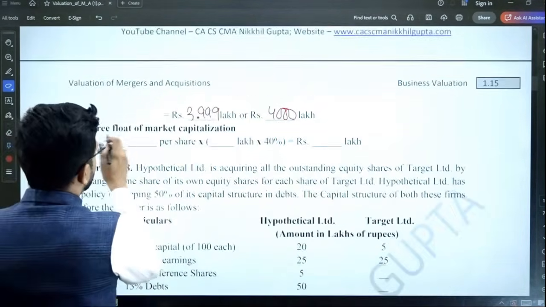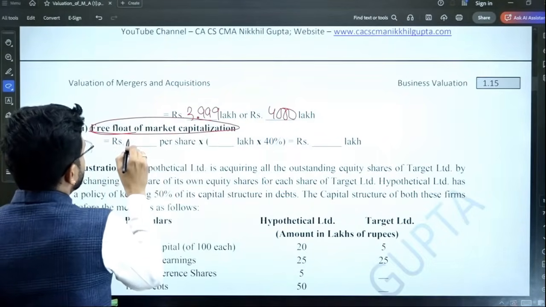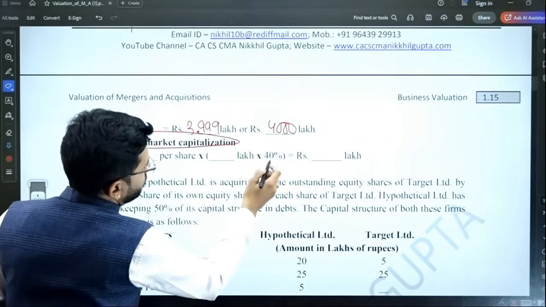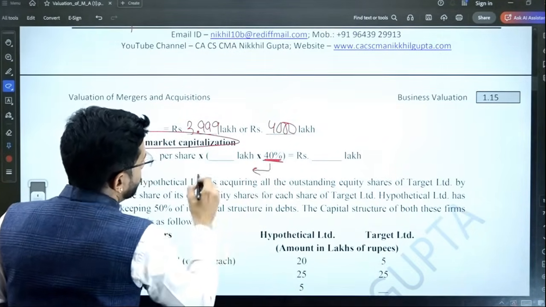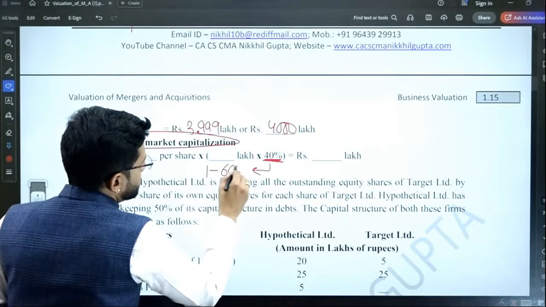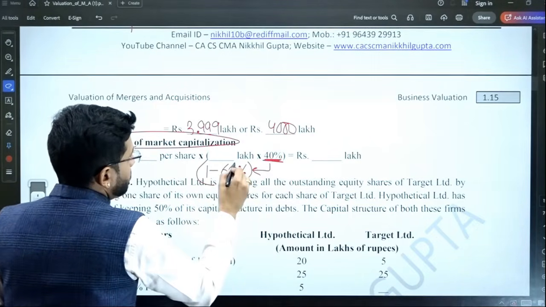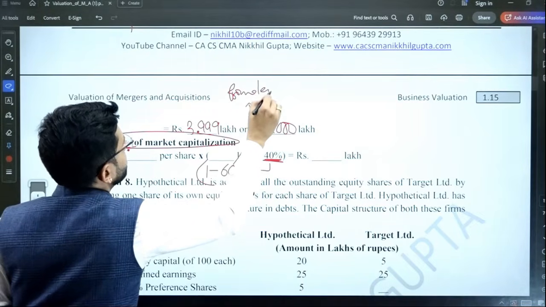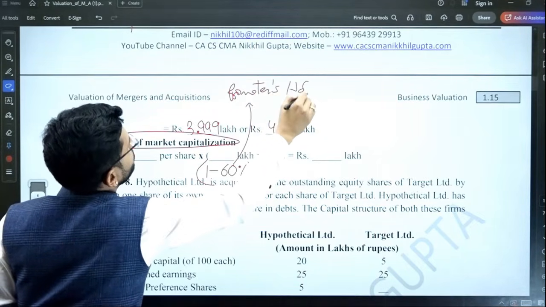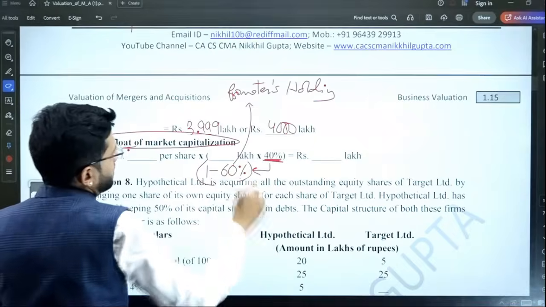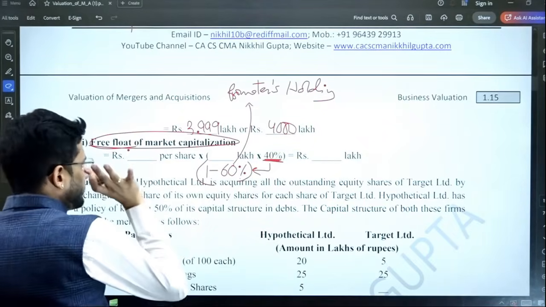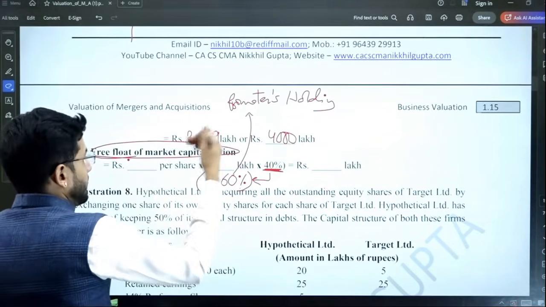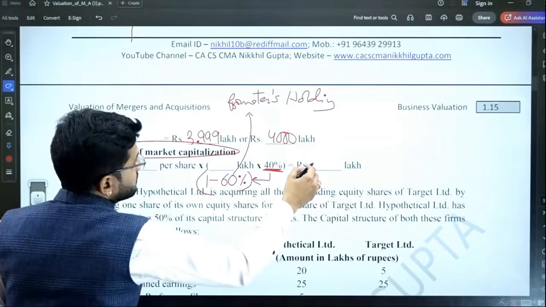Now the next is that free float market capitalization is required to be computed. So guys, out of 4,000 lakhs, 40% is the free float. How do you compute 40%? 40% is 1 minus 60%. 60% we have already computed as the promoters' holding, as in our earlier parts. So the remaining 40% is the free float holding. So again, it is 4,000 multiplied by 40%.